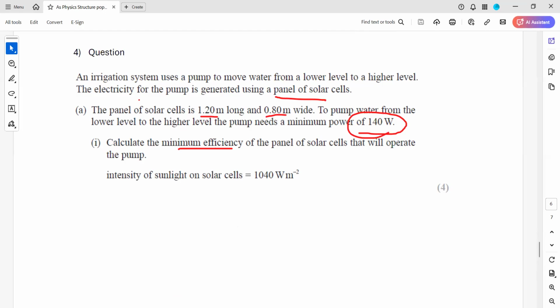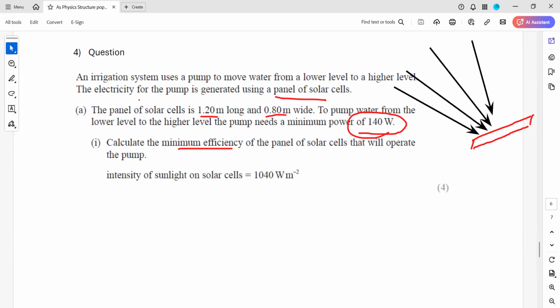Because when these solar cells are placed, the efficiency is maximum when the incident light is at 90 degrees, or perpendicular to the surface. But the inclination changes, because the position of the sun throughout the day will change. So the angle at which the light is striking will change. Light from the sun will not be incident at exactly 90 degrees. It may be less than 90 or any value other than 90. As a result, the incident light intensity will be lower.